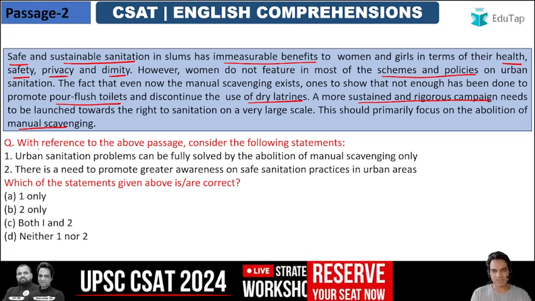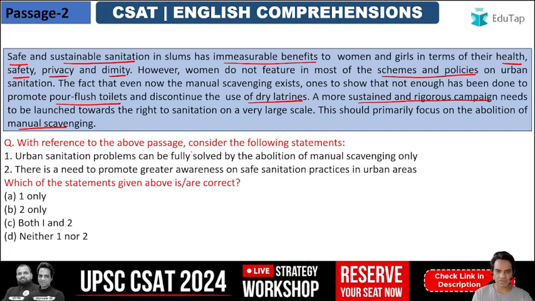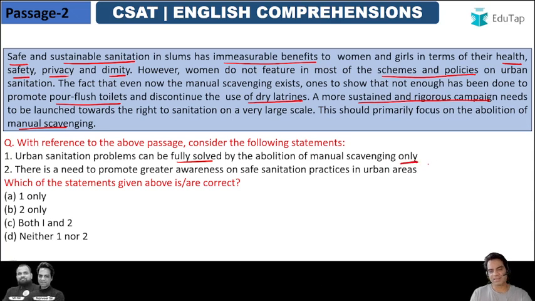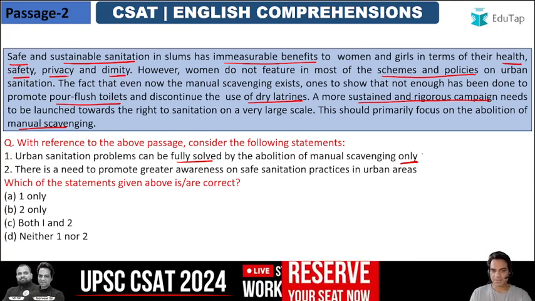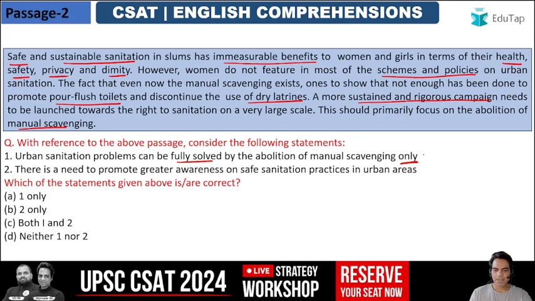So we are given two statements on the basis of the passage. Let's see. Urban sanitation problems can be fully solved by the abolition of manual scavenging only. Now, is this the right statement? Obviously, it's extreme. That only by abolition of manual scavenging can the problem be solved.